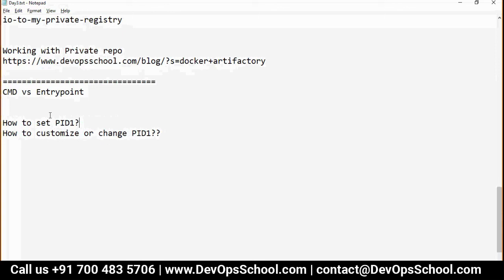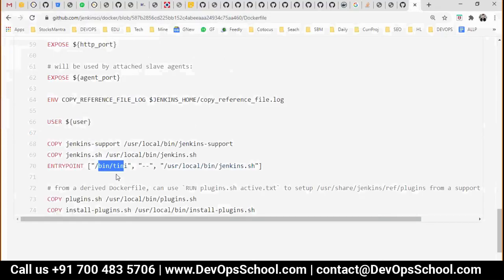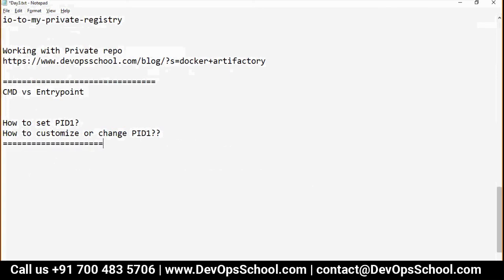In Google, you will have to search for how to set the container runtime environment. That is the keyword for searching in Google. So now how to set the PID1? Guys, there are two ways: CMD is one way and ENTRYPOINT is another way.